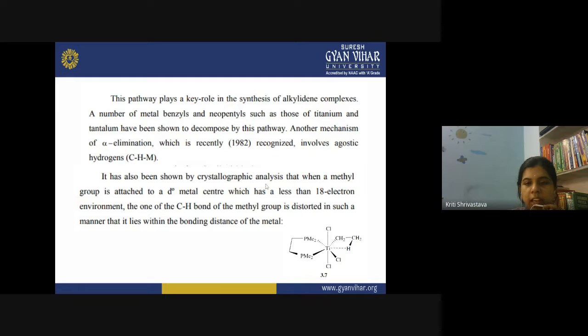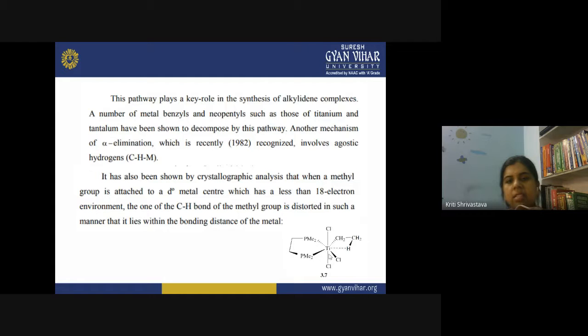They have been studied by crystallographic analysis, and what happens here? A methyl group is attached to a d0 metal center, which has less than an 18 electron environment. One of the CH bonds of the methyl group is distorted in such a manner that it lies within the bonding distance of the metal.